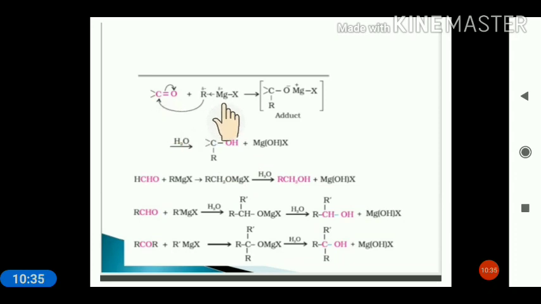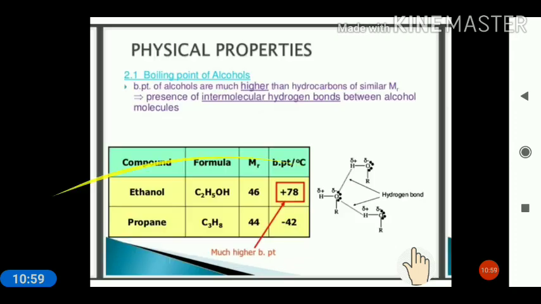When you add RMgX Grignard reagent, first the addition product will be formed, which on further hydrolysis gives the alcohol. So whatever the carbon present in the carbonyl compound, the number of carbon present in the Grignard reagent gets added. Few more examples are there, you can see and follow for the conversion purpose.